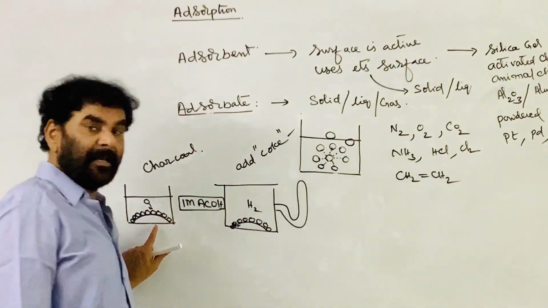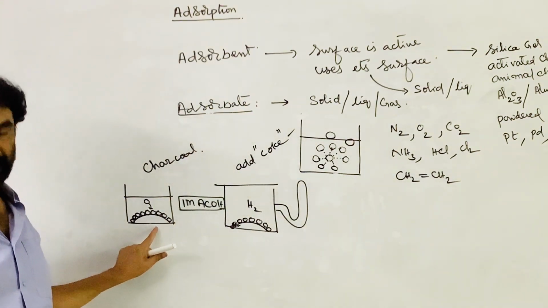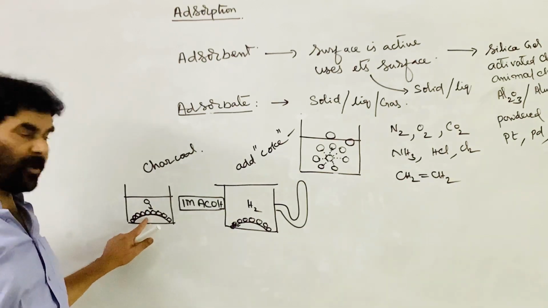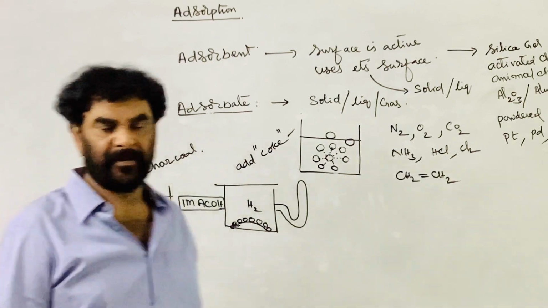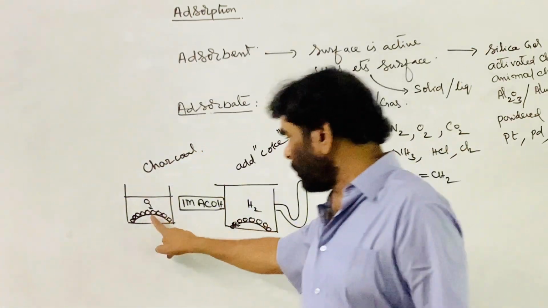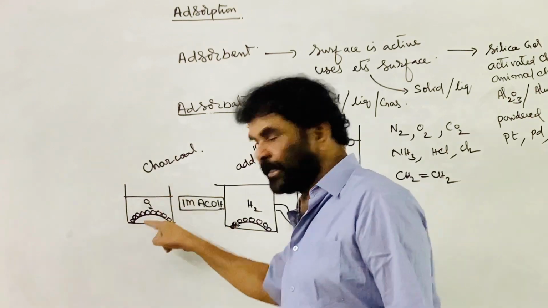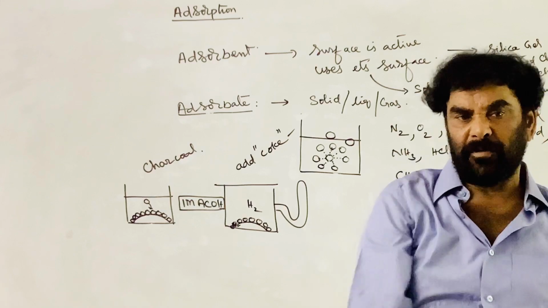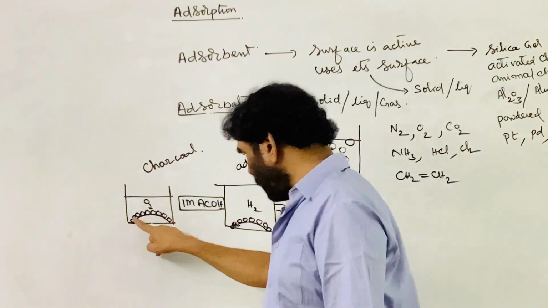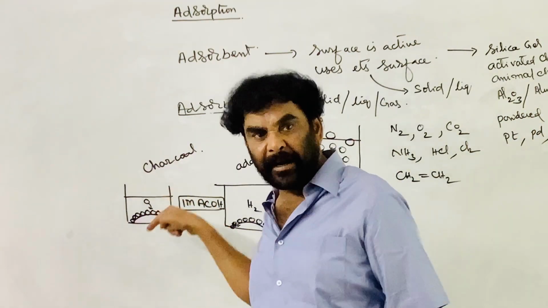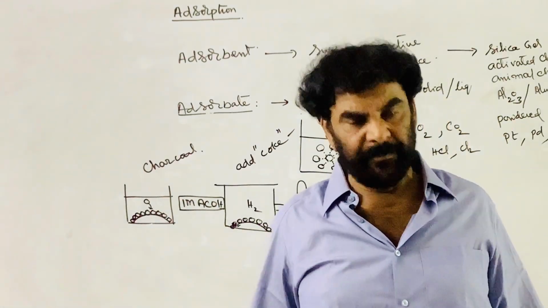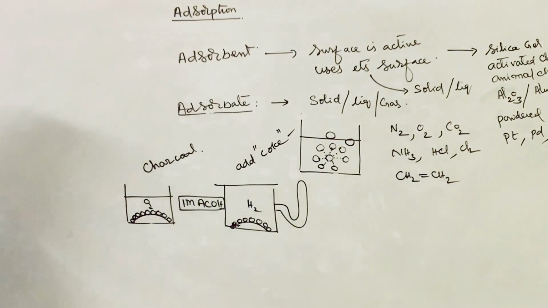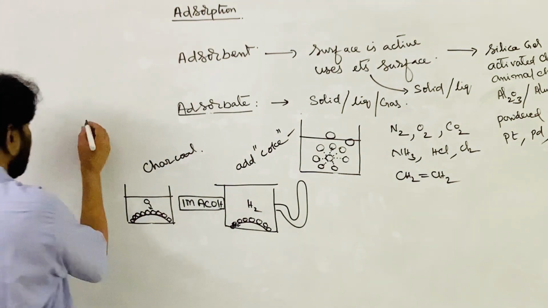It is held on the surface of the adsorbent. Here, charcoal is the adsorbent and acetic acid is the adsorbate, which is held on the surface of the charcoal. The adsorbate is attracted by the surface of the adsorbent, and the concentration is decreasing.